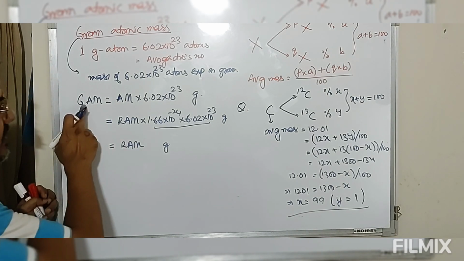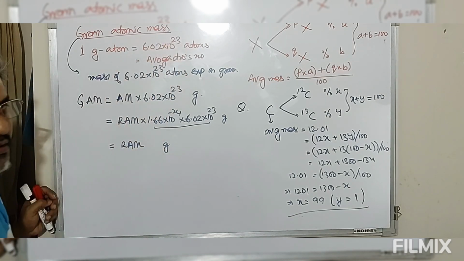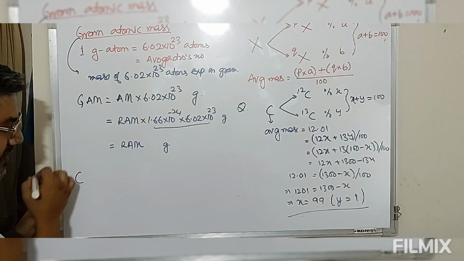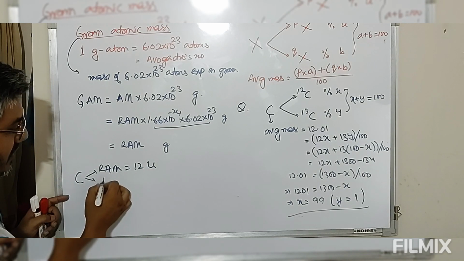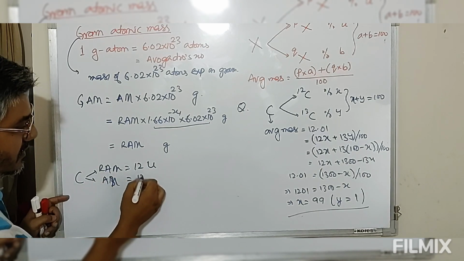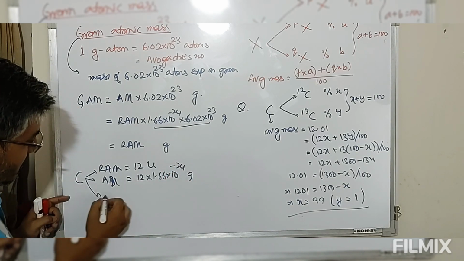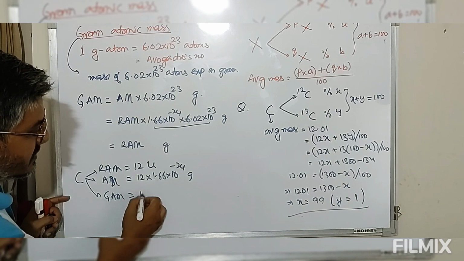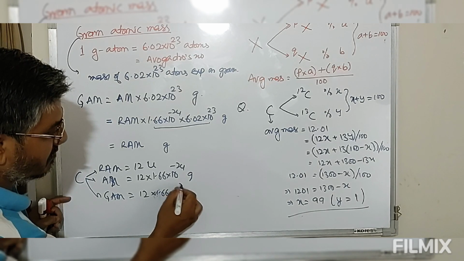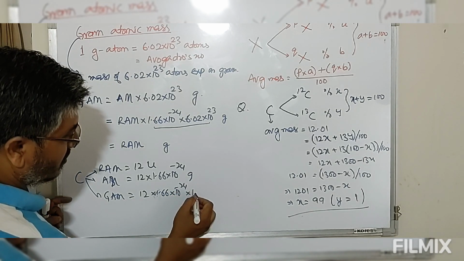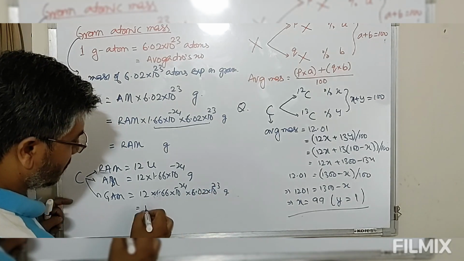So gram atomic mass means mass of 6.02 × 10^23 atoms. Therefore, let's say carbon: its relative atomic mass is 12 U, and its absolute mass is 12 × 1.66 × 10^-24 gram. Gram atomic mass, that is 12 gram. So 12 × 1.66 × 10^-24 × 6.02 × 10^23 gram comes out to be 12 gram.